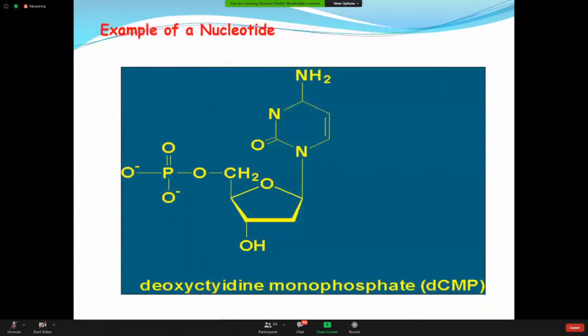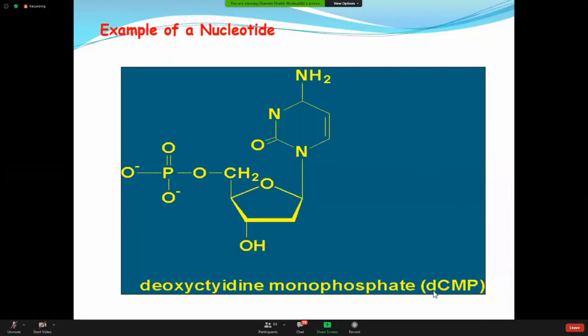Fine. So now this is an example of a nucleotide, just one example. What do you expect to be present in a nucleotide? Base and sugar. This is the base. Next you told sugar. So this is a deoxy sugar. Understand? Because you can see here at carbon number 2, there is no oxygen. So it is a deoxy sugar. Now with the deoxy sugar, you are adding a phosphate. So ultimately you are getting a molecule here. This molecule is called dCMP.